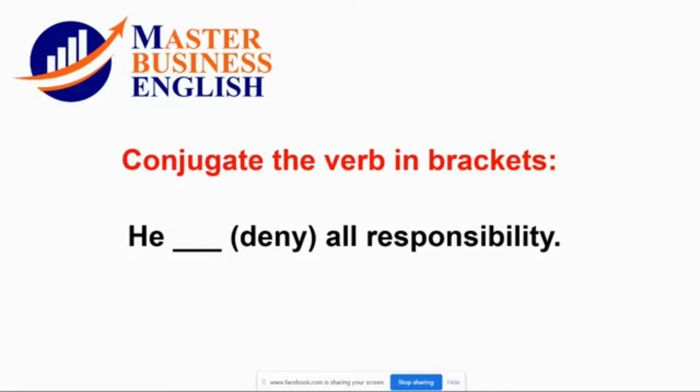So he denies sole responsibility. Here we have DENIES because we need to drop the Y when we have a verb that ends in consonant plus Y. We drop the Y and add IES. So the answer is DENIES. He denies.